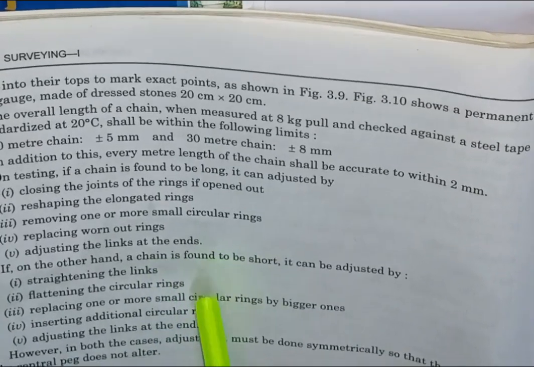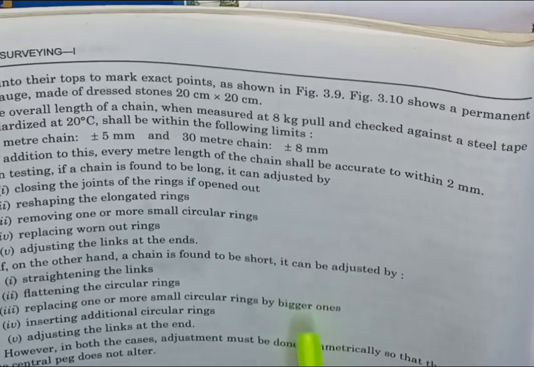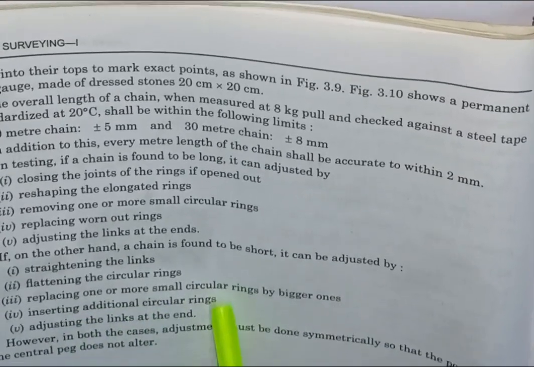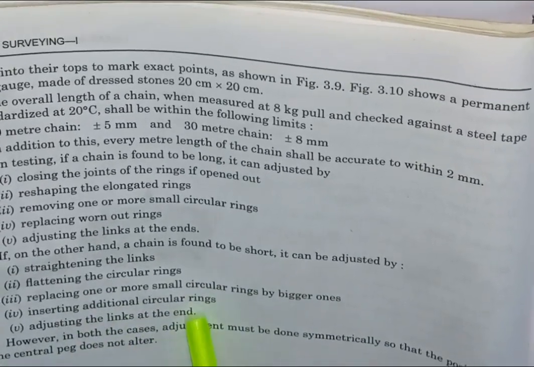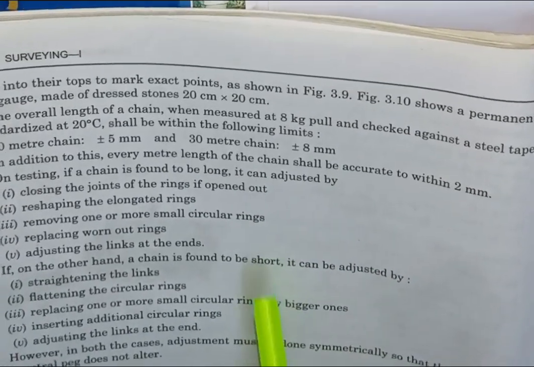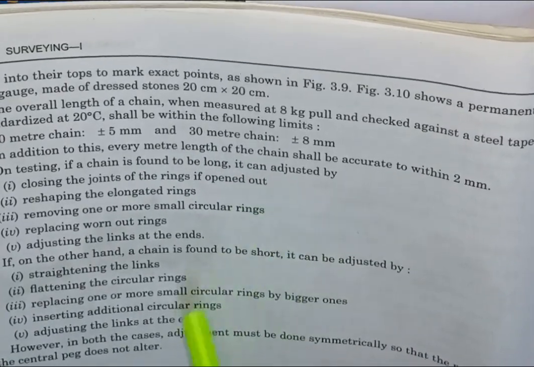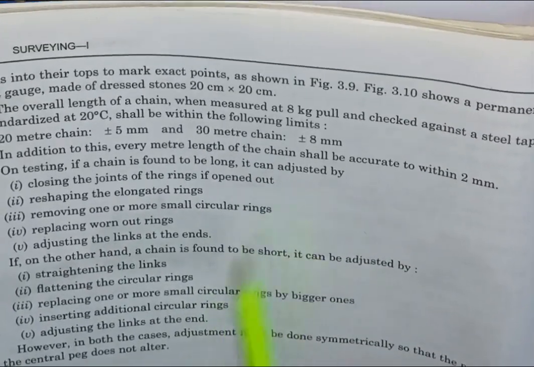That is, straightening the links, flattening the circular rings, replacing one or more circular rings by bigger ones, inserting additional circular rings, and adjusting the links at the ends. So these points should be kept in mind by the surveyor while doing the surveying. Whenever we find the chain is too long or too short, by applying all these properties and rules, we can correct it.